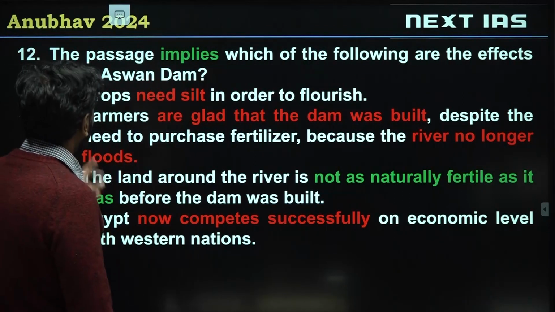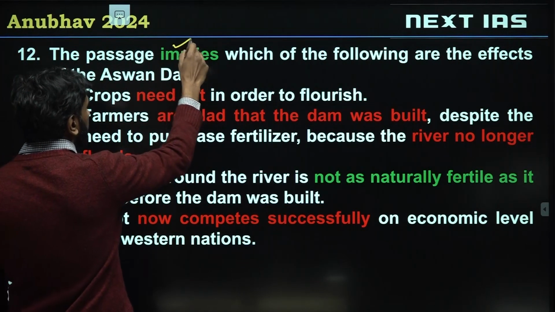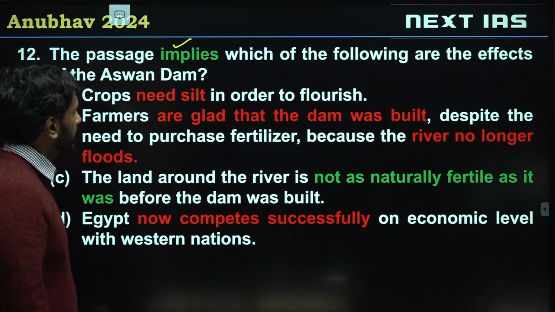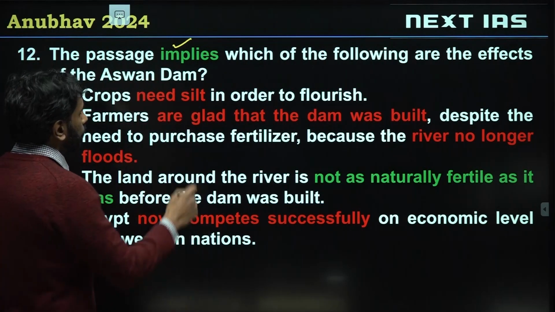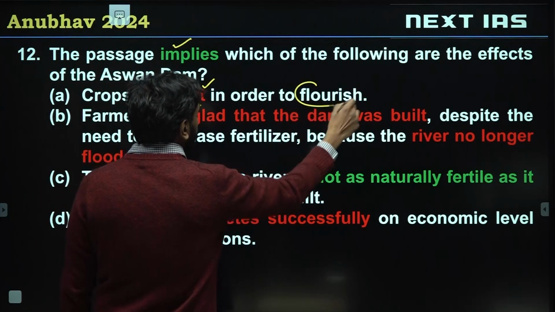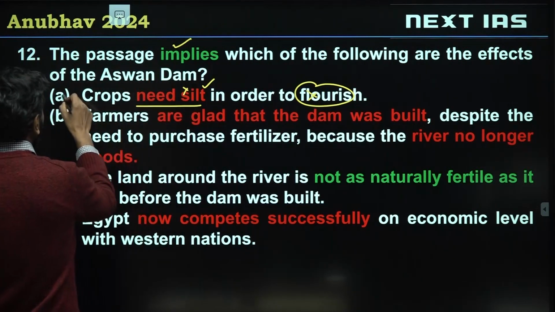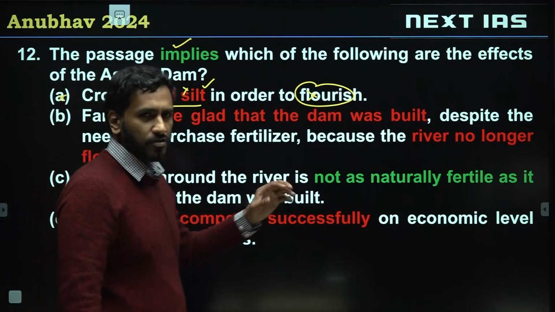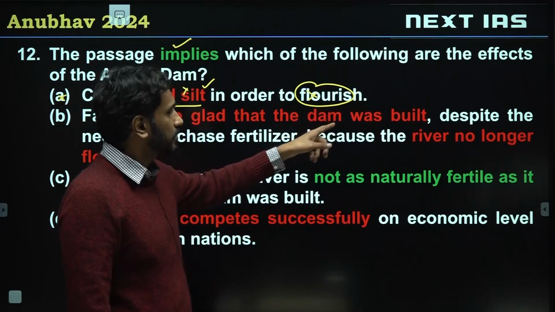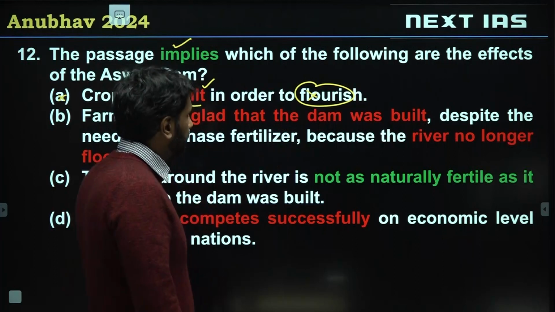Going to the options, question 12: which of the following does the passage imply are the effects of the Aswan Dam? So implication is, like I said, basically a form of inference. A: crops need silt in order to flourish. This is problematic. Crops must have silt is not implied in the passage. The absence of silt has caused loss of mineral nutrients, but it's not like they need silt to flourish. Flourish also doesn't mean simply grow. Flourish means like a bumper crop. That would also be wrong, right?